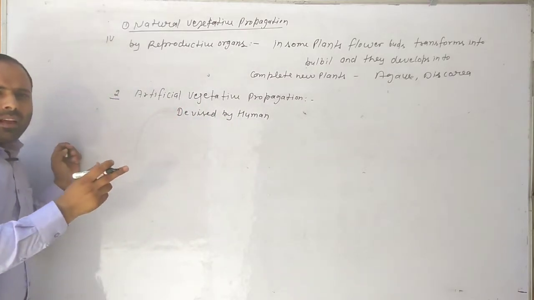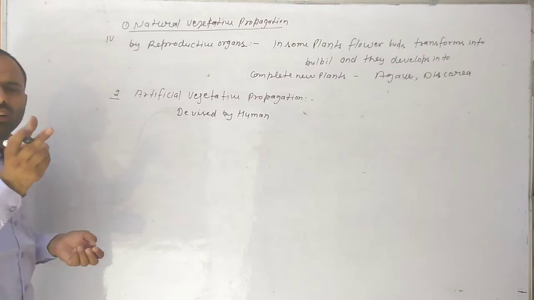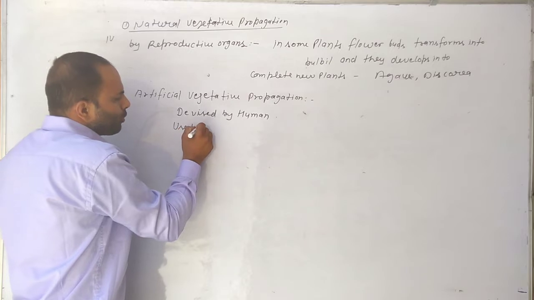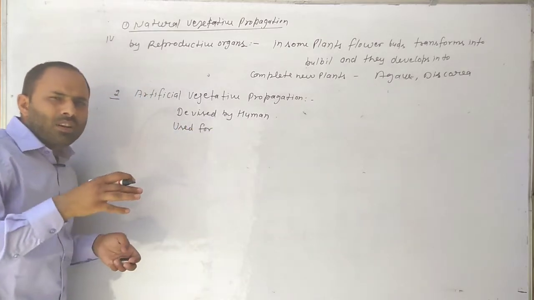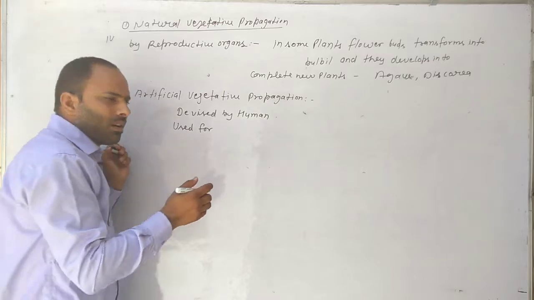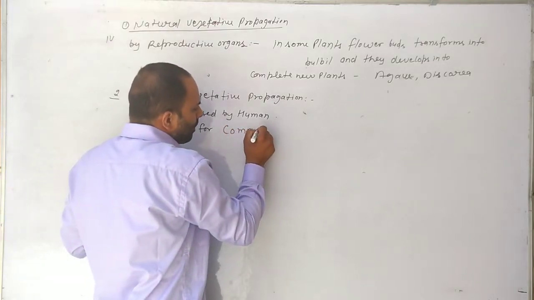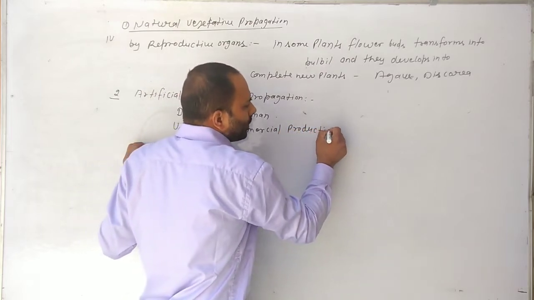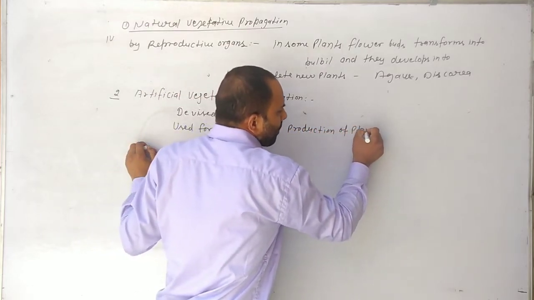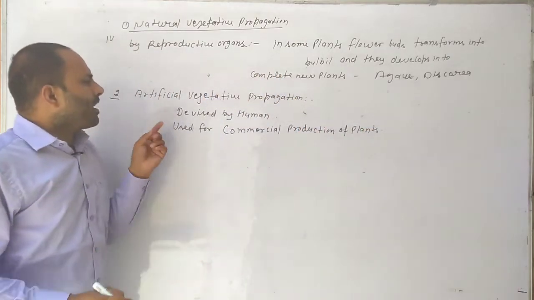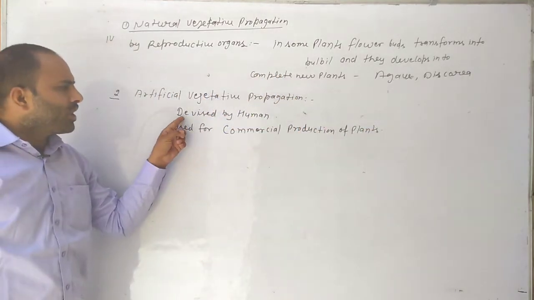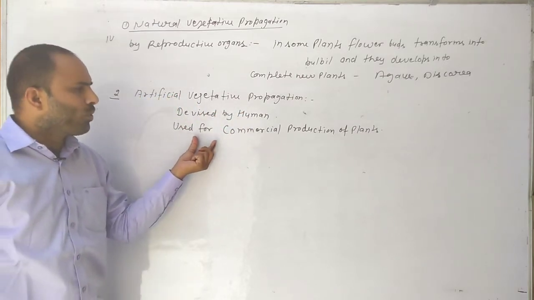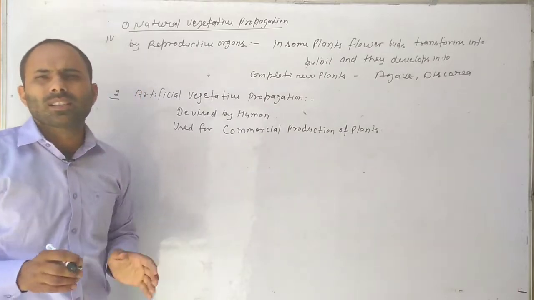And this method is used for commercial production of plants. Artificial vegetative propagation is devised by human, and these activities are used for commercial production of plants.